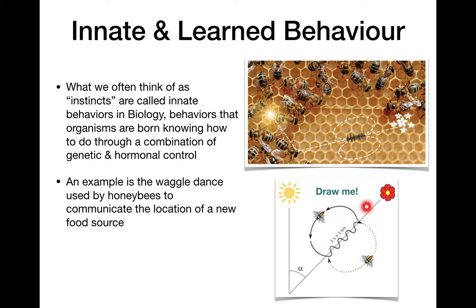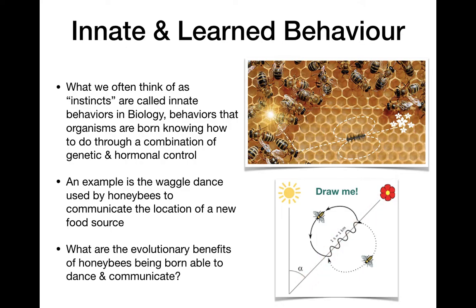So you should draw this drawing here. One second of waggling means it's one kilometer to the food source. And then the angle shows you the direction to that food source.